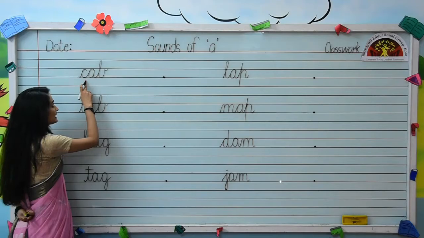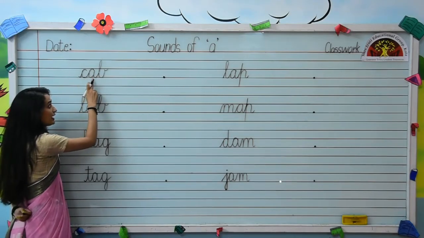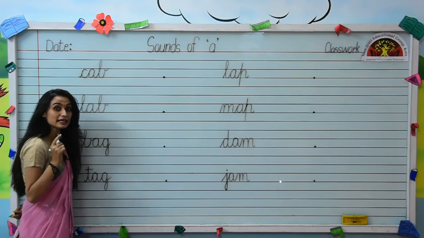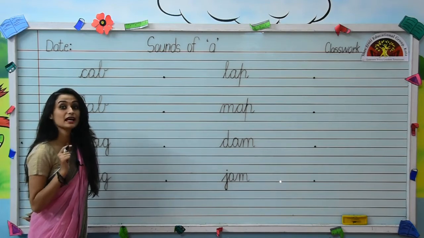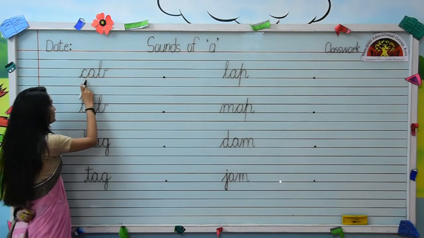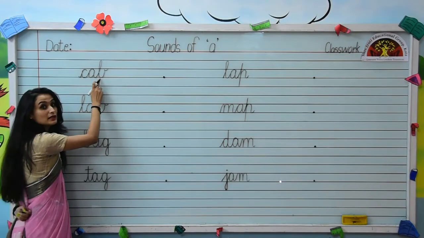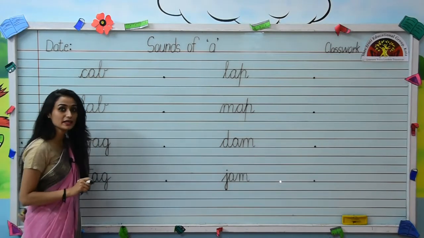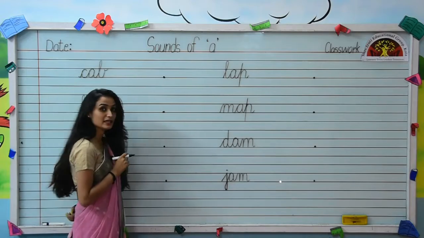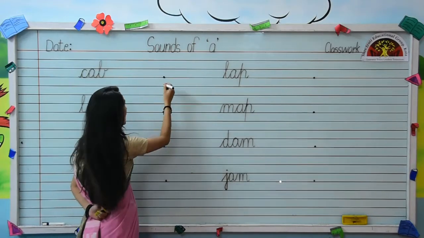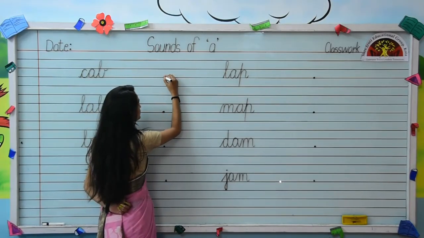The first word is C-A-B, cab. The sound of A is A. C-A-B, cab. Now, we will write this word.